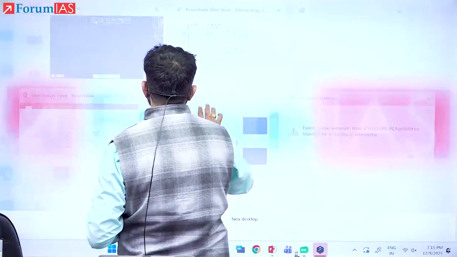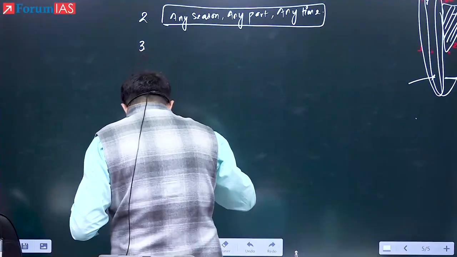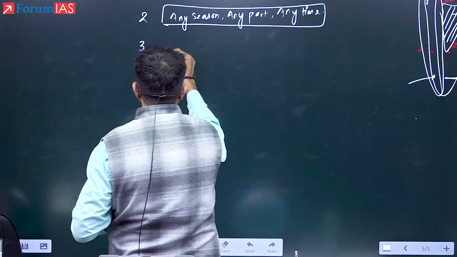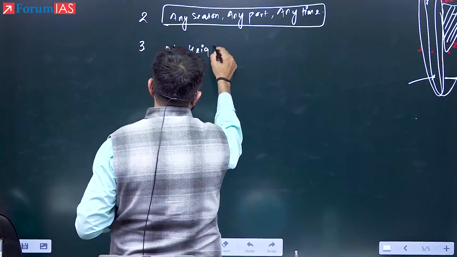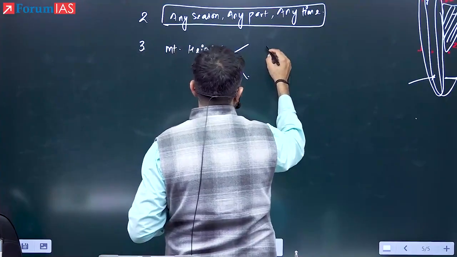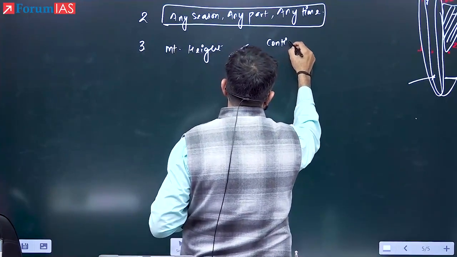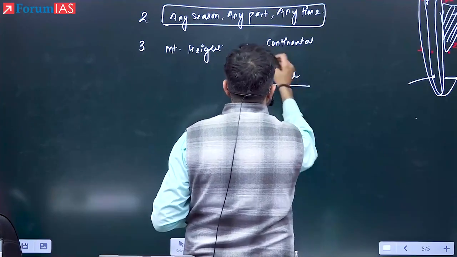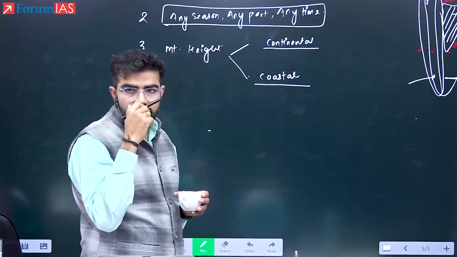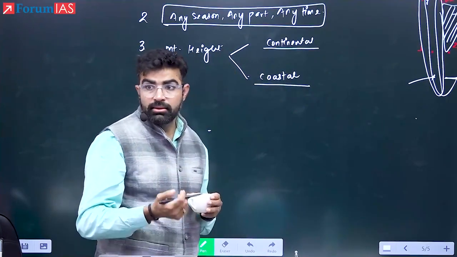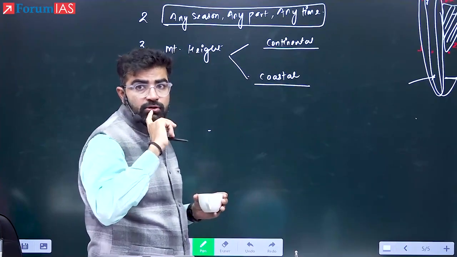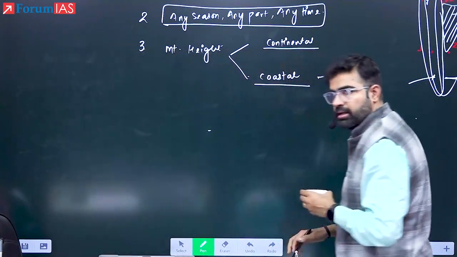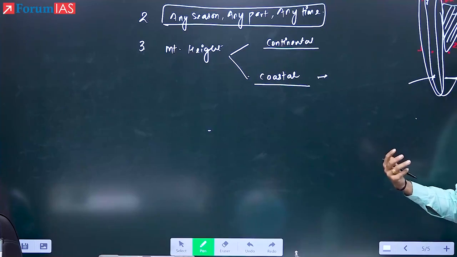Third, see here, if I am considering mountain height. For good rainfall to occur, take continental mountains located away from the coast, and on the second side coastal mountains. Which must be higher? Which must be more in terms of height? Continental mountains, which are in the deep interior, whereas coastal mountains, even if they are smaller, can cause good rainfall. Please remember this. Why is it so? Because the amount of moisture would be more nearby.